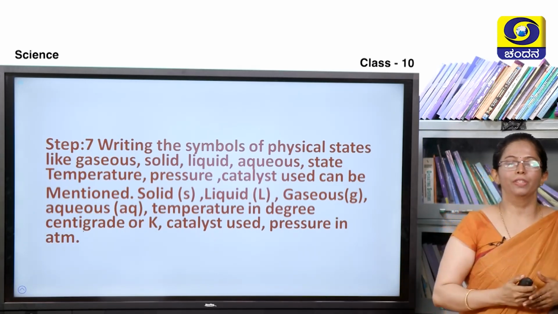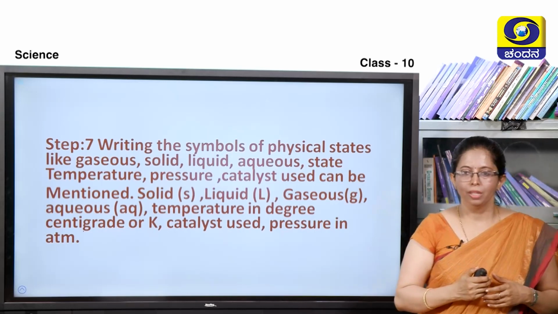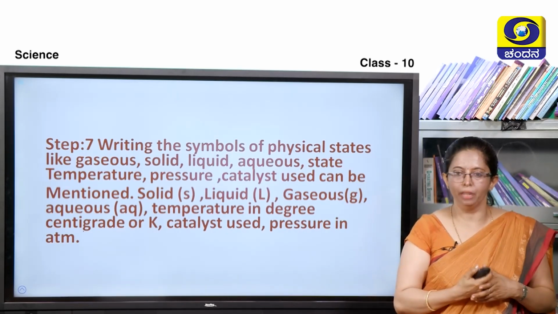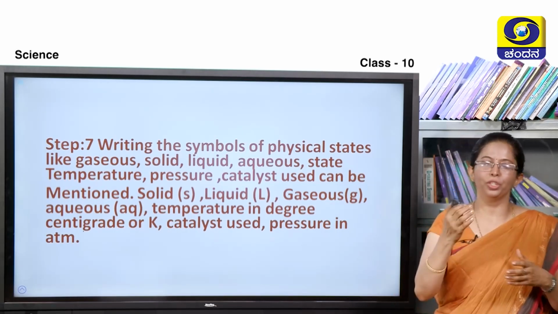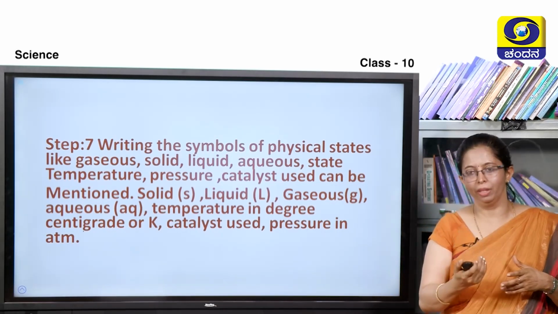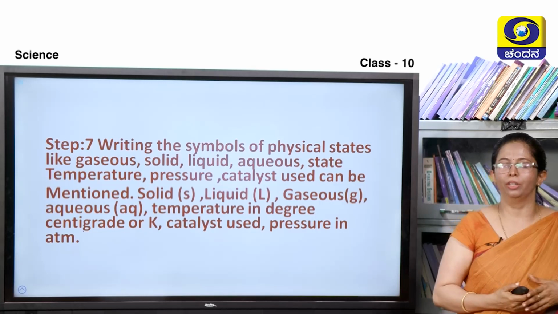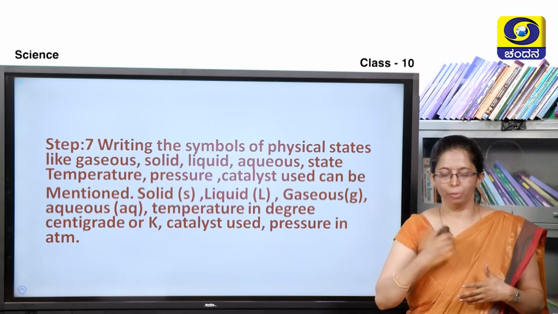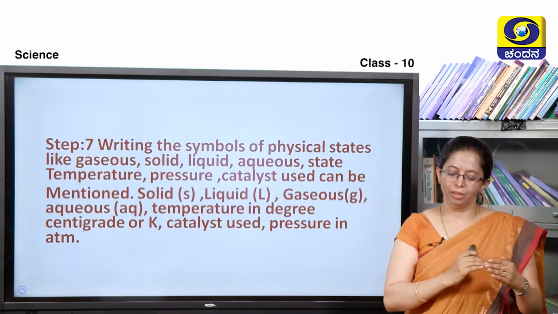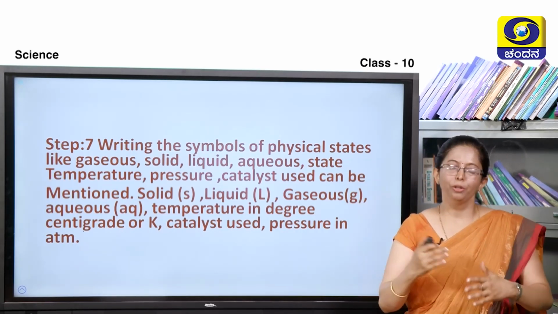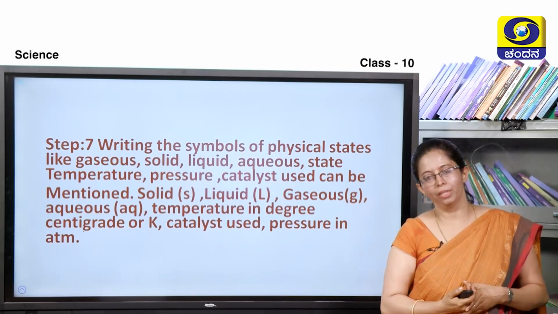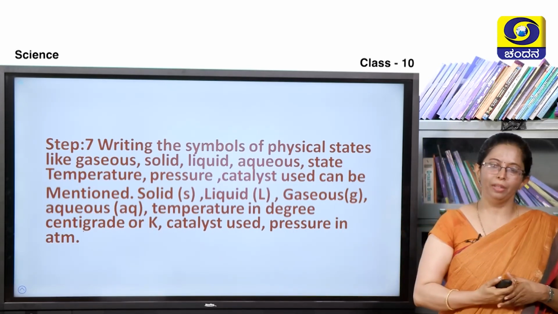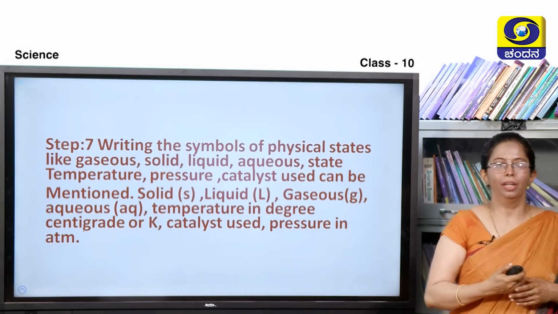And then here sometimes we even write the temperature. Sometimes we are heating up. So, we saw the magnesium burning, so we heated it up. So, how many degrees in centigrade or Kelvin, and the catalyst used, I have written here. What is the catalyst? Catalyst is one which fastens the chemical reaction. Sometimes the reactions go at their own pace. To fasten it we use certain chemicals and they are called catalysts. And sometimes pressure will be applied to a chemical reaction, right.